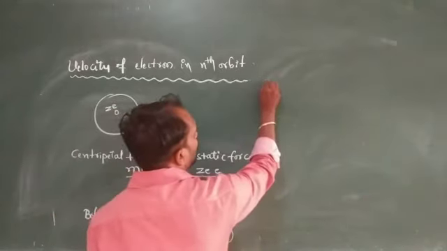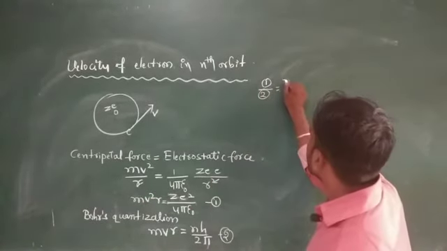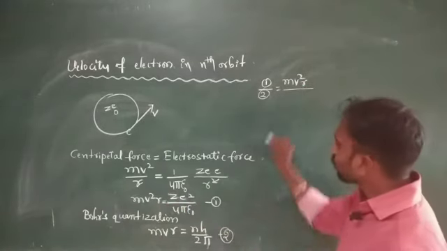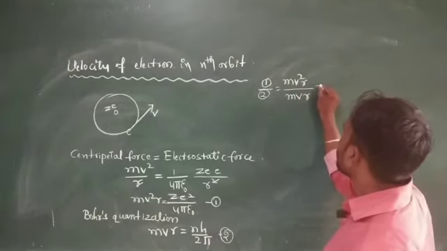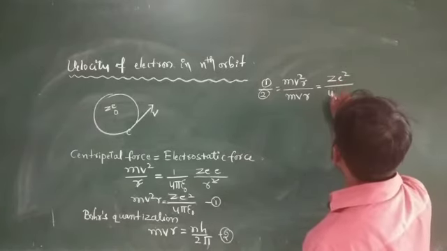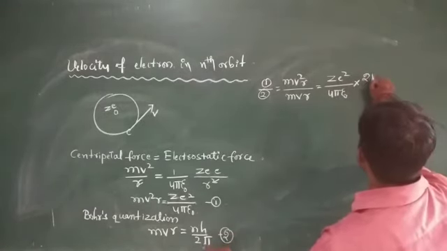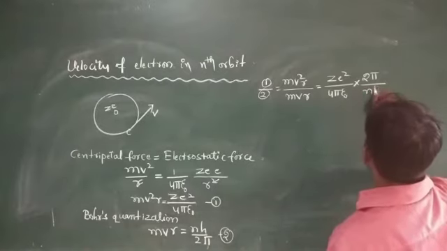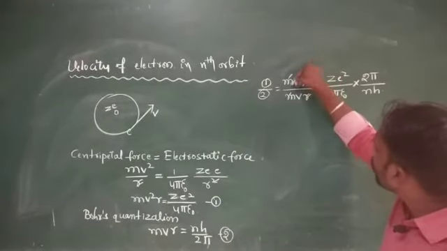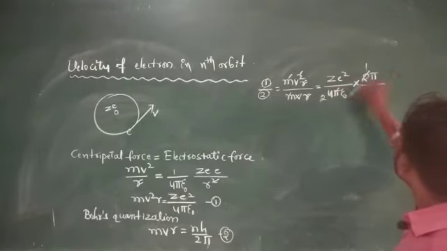Equation 1 is m v square r, divided by equation 2, m v r, is equal to Z e square divided by 4 pi epsilon naught, into 2 pi divided by n h. Here m cancels and r cancels, so v square over v leaves v, and the pi also cancels.